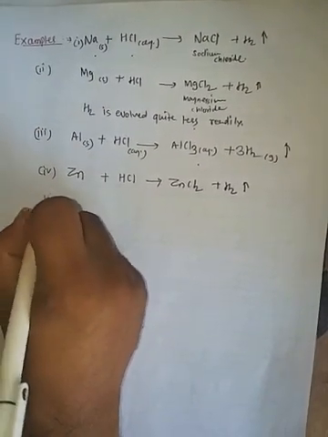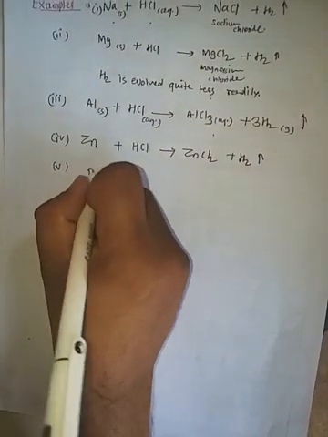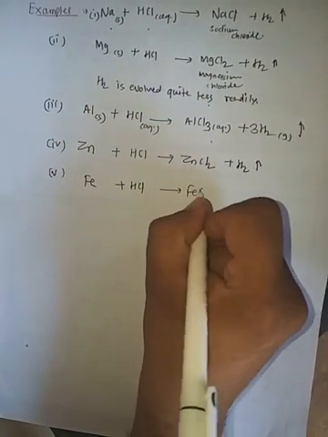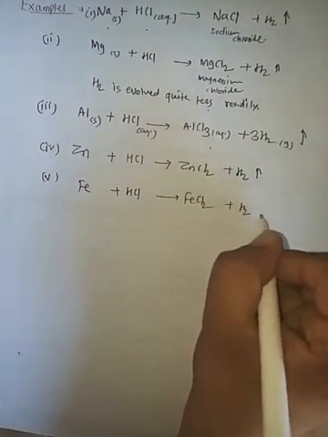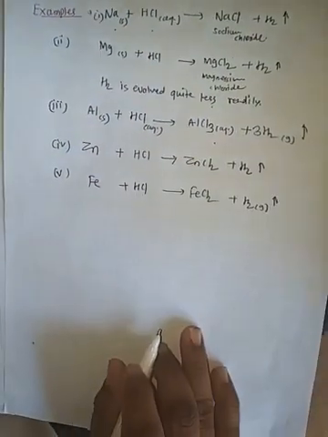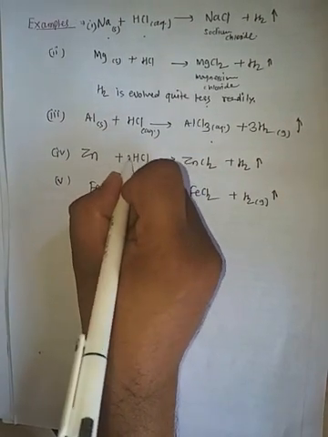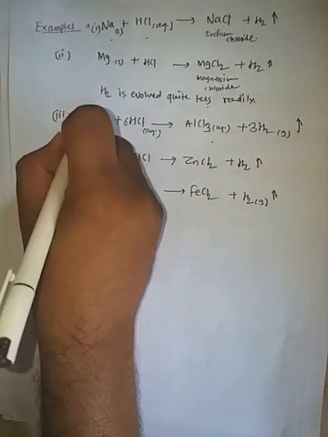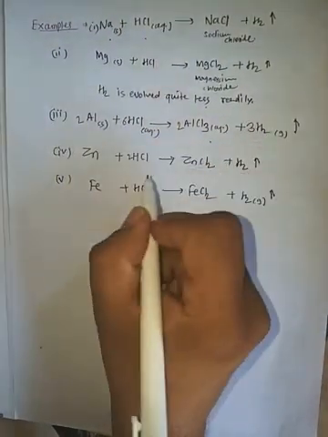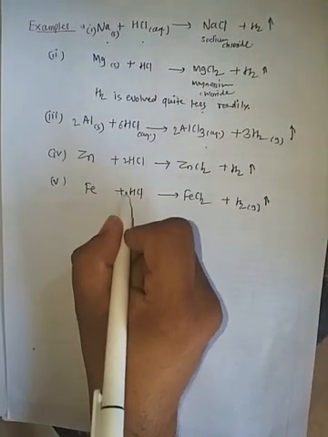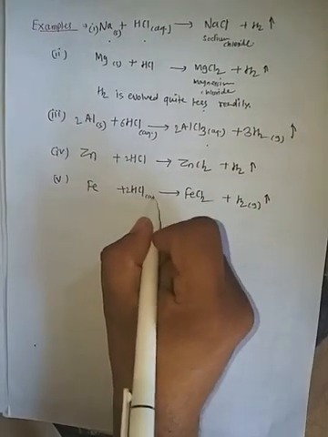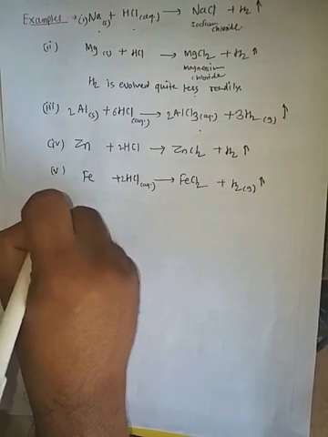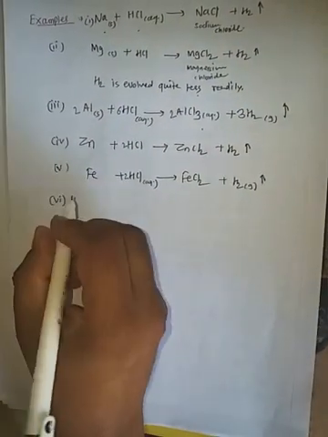After the fourth we will say the fifth, iron plus HCl. Iron plus HCl gives FeCl2 plus H2 gas. You have to balance this reaction, and as you know the balancing, you can balance it easily. So with dilute HCl, that is a mineral acid, you will get different products. Whatever we are discussing, these six reactions are very much important.